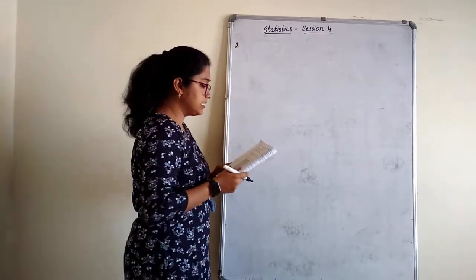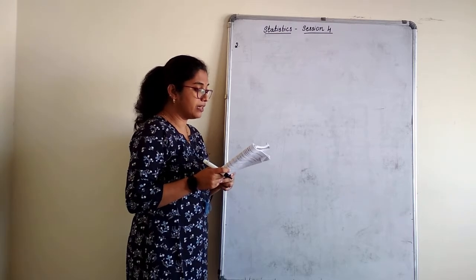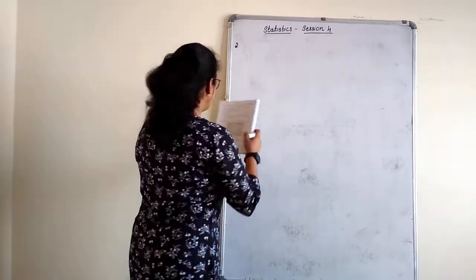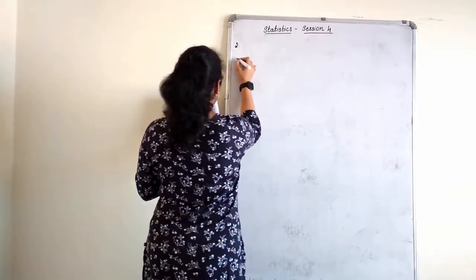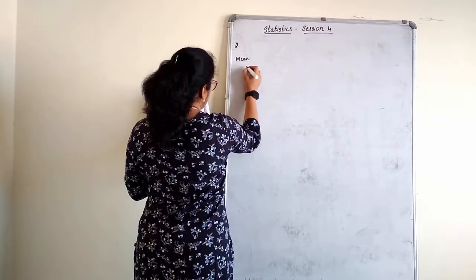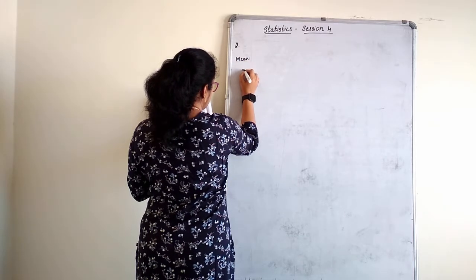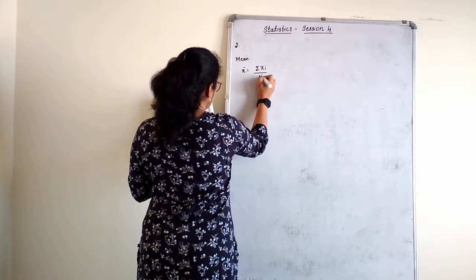In a mathematics test given to 15 students, the following marks out of 100 are recorded. Find mean, median, mode for this data. So the data is given. I will not write it now. For median I will write. So the mean formula is given as sigma xi divided by n.